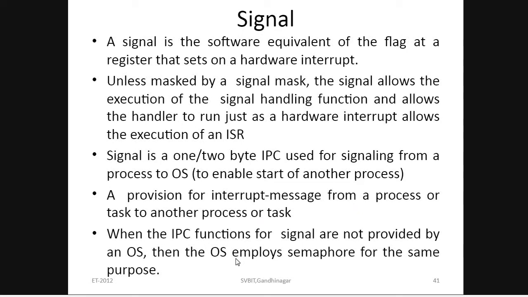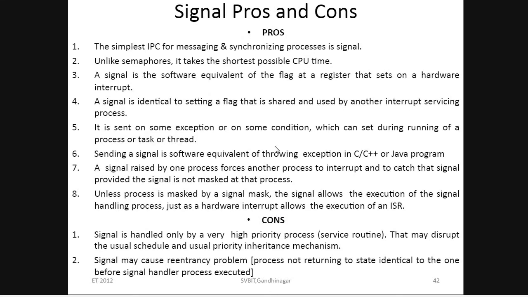When the IPC functions for signal are not provided by the OS, then the OS automatically employs semaphores. These are the pros and cons of using signals. You have to read all this.